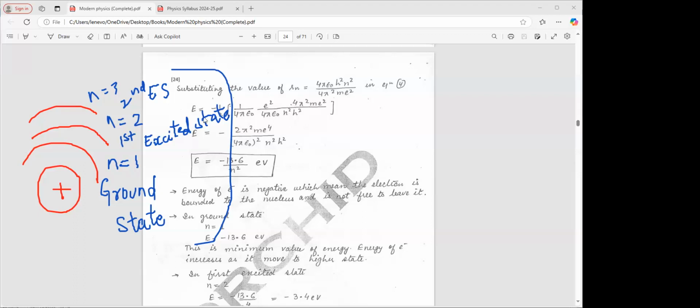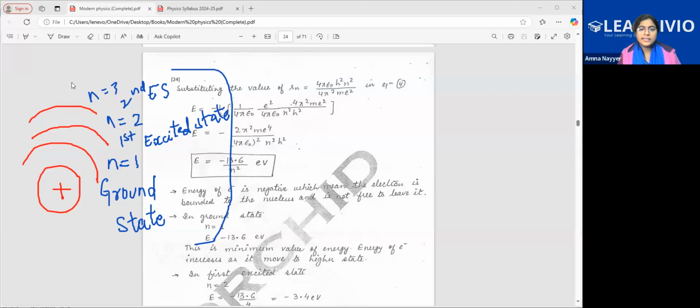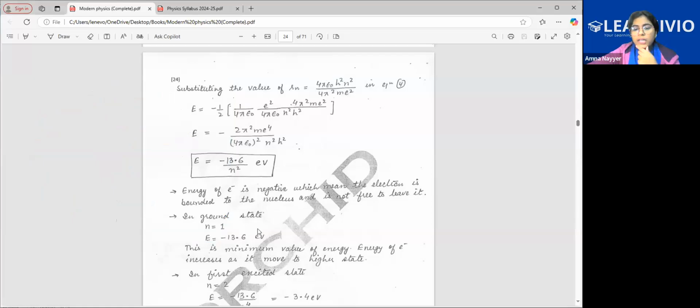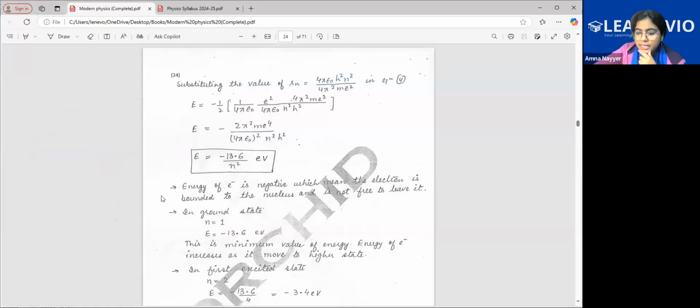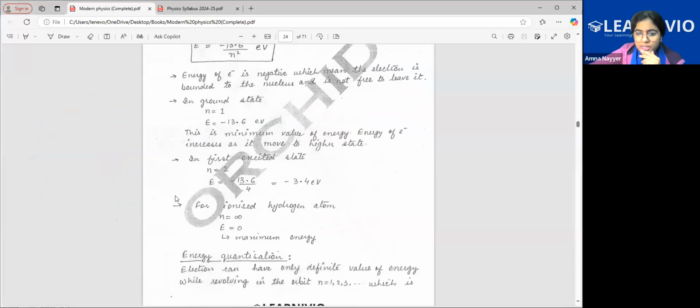Okay, let's see. If you put N is equal to 1, you get minus 13.6. If you put N is equal to infinity, E will be 0. E is equal to 0 is the maximum energy. Beyond it, nothing is possible. That is the maximum value, so you have all the energies in negative.